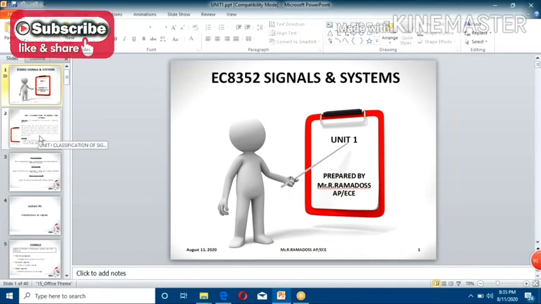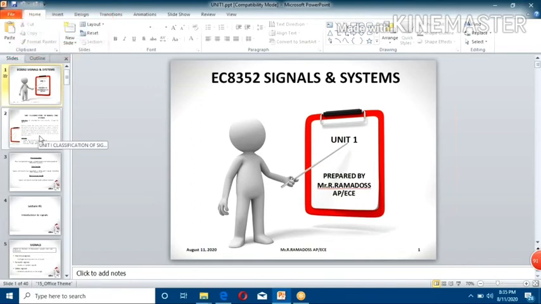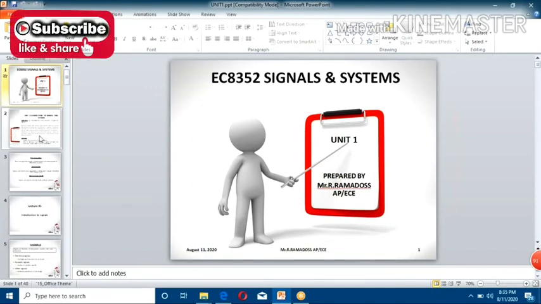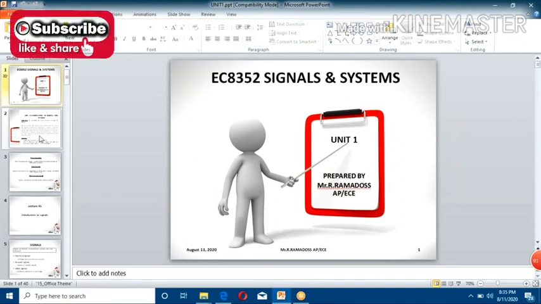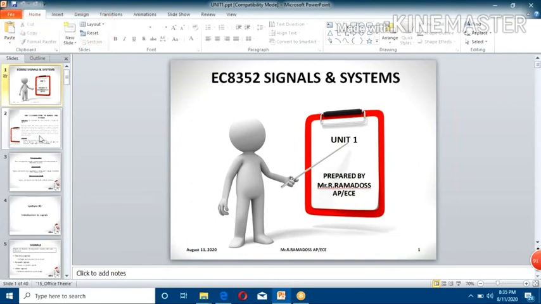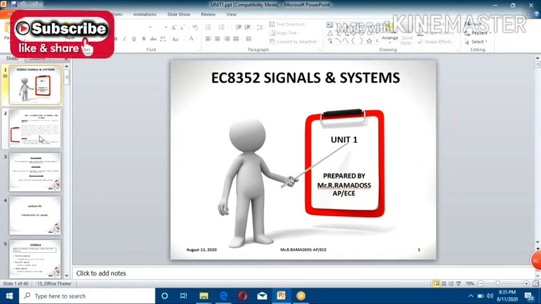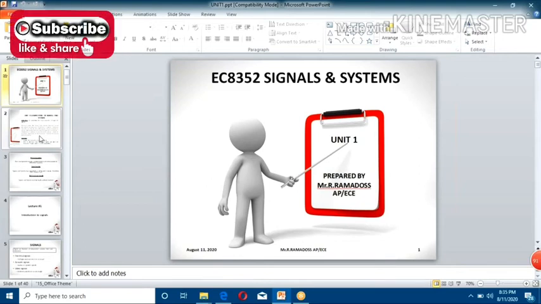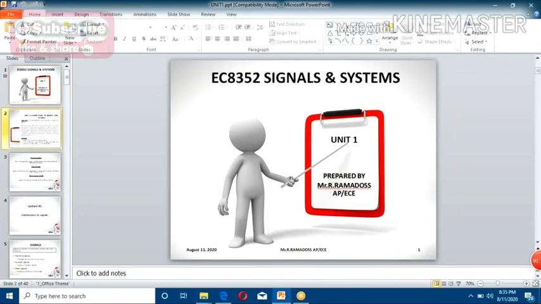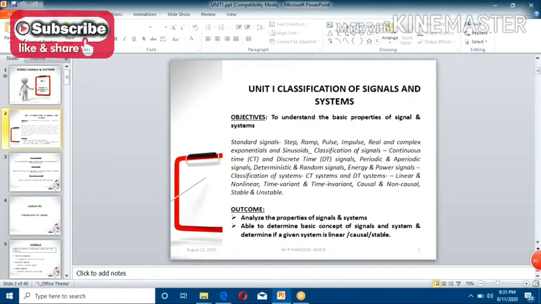So you all know about signals. What is a signal and what is a system? Signals play a major role in our life, isn't it? Does anyone know about signals? If you do, just unmute your mic and answer my questions. Give some examples for signals. Any signals, whatever you know, you can tell me.